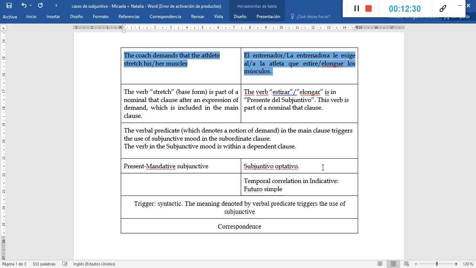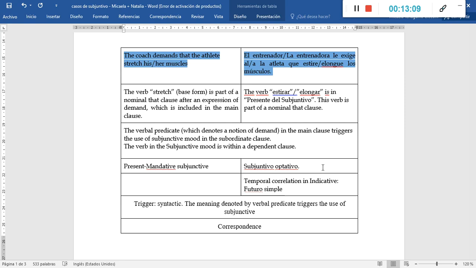As I have said, the verbal predicate, which denotes a notion of demand, demand in English and exigir in Spanish, these verbal predicates are part of the main clause and are the ones that trigger the use of subjunctive mood in the subordinate clause. So, in this case, the verbs conjugated in the subjunctive mood are part of dependent clauses in both languages.